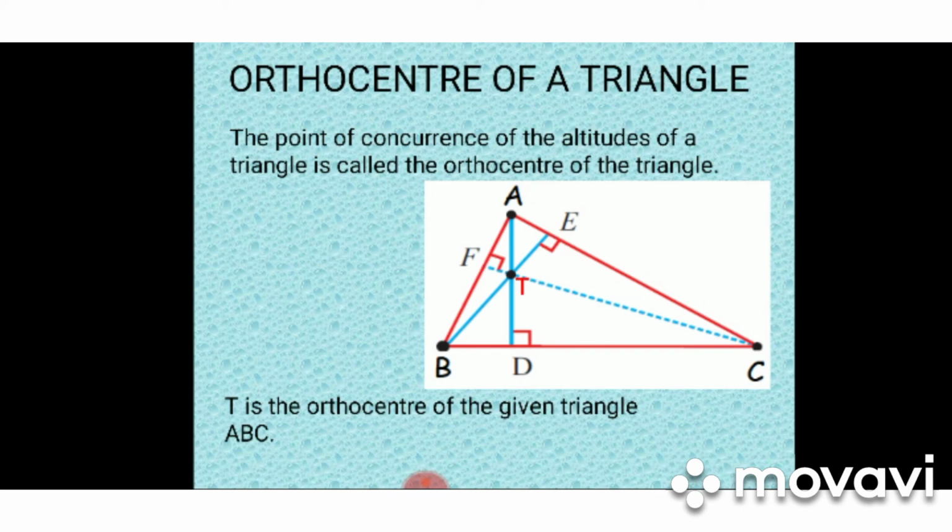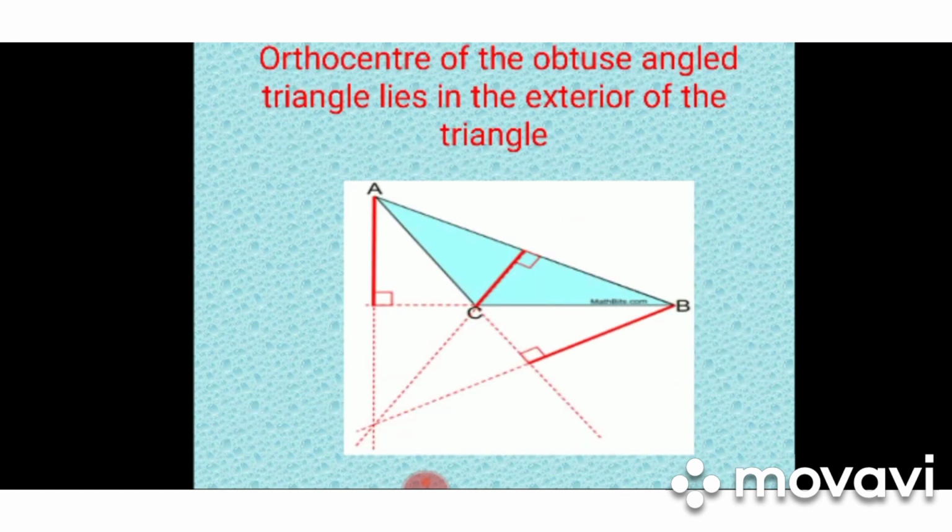Orthocenter of the triangle. Now we are going to discuss the orthocenter. As you know, there are three altitudes in one triangle. The point of concurrency, that means where the three altitudes meet, the point of concurrency of the altitudes of a triangle is called the orthocenter of the triangle. In this figure, ABC is a triangle. Here you have seen three altitudes, AD, BE, CF. So the point T where all these altitudes meet is the orthocenter of the triangle. The orthocenter of an obtuse angle triangle lies exterior to the triangle, as you have seen in the figure.